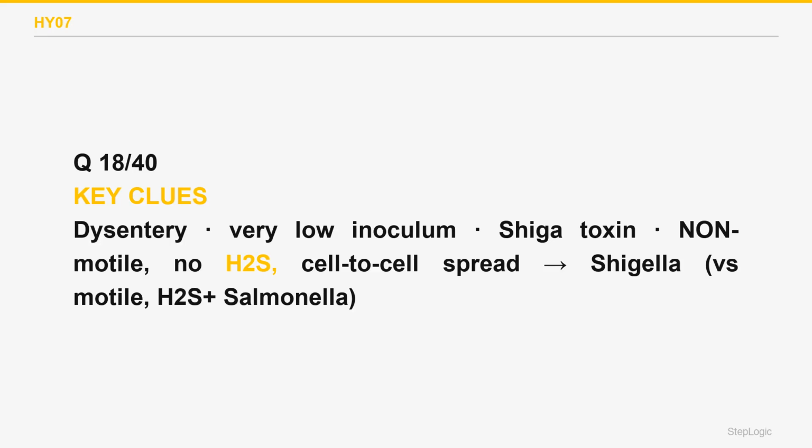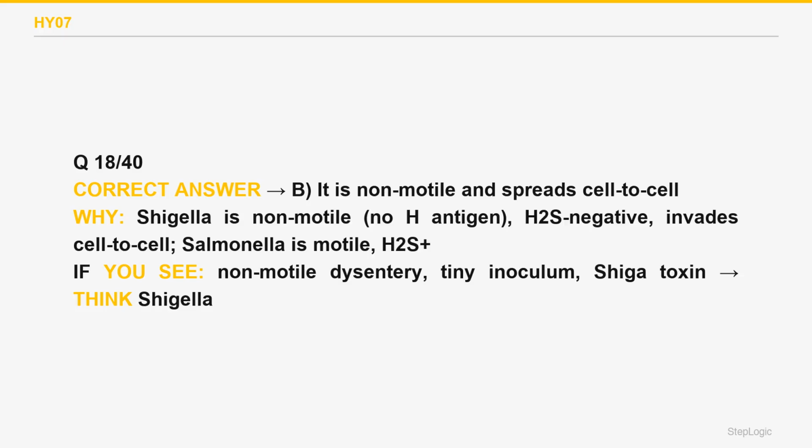Shigella is non-motile, has no H antigen, and invades the colon, spreading directly cell to cell using actin. Exactly how it differs from the motile, flagellated Salmonella. It needs only a tiny inoculum, does not make H2S, and produces Shiga toxin, giving bloody mucoid dysentery. Salmonella, by contrast, is motile and makes H2S. The correct answer is B.